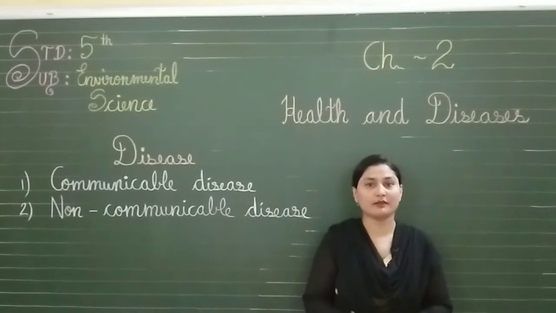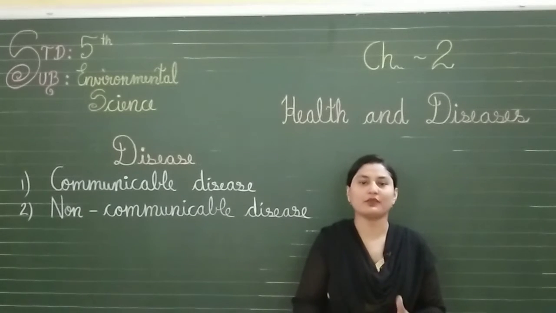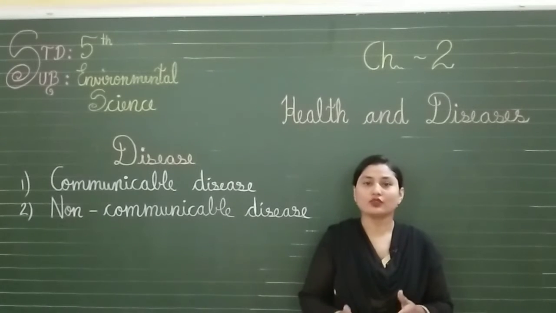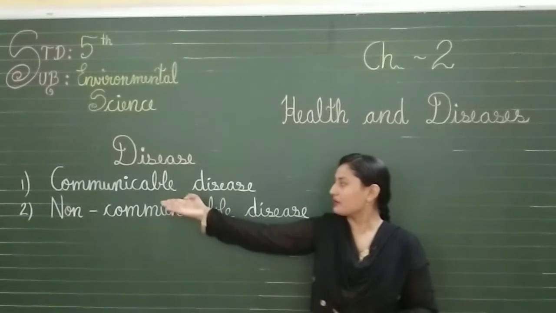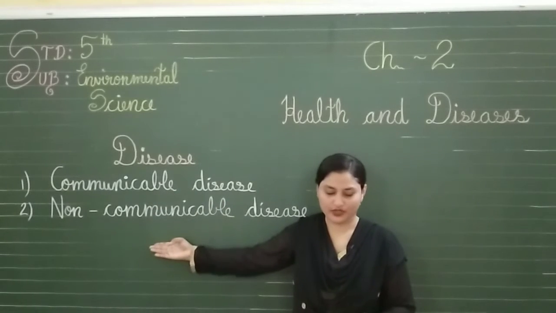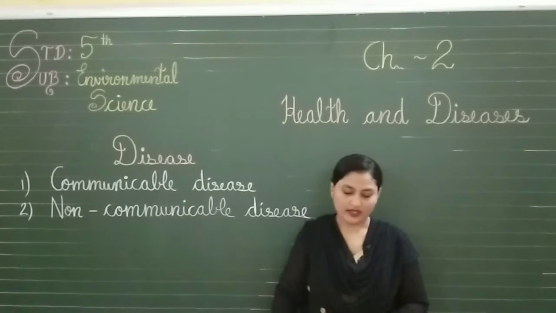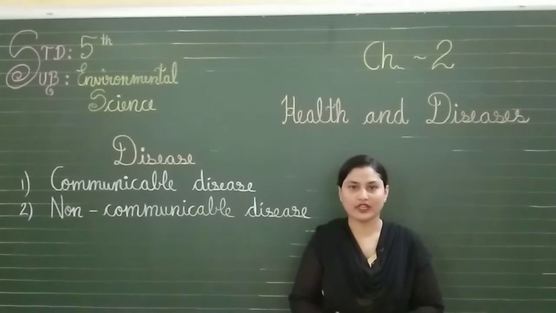As we already learnt about the nutrients like carbohydrates, fats, proteins, minerals, vitamins. If one of these nutrients is absent in the body, then a person can get a deficiency disease. Now let's move to the 2 types of disease. Diseases are classified into 2 types: communicable disease and non-communicable disease. First let's start with communicable disease. Disease caused by germs and passed from a sick person to a healthy person are called communicable diseases.